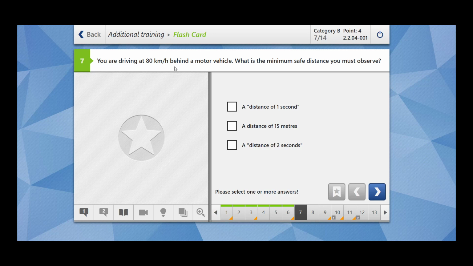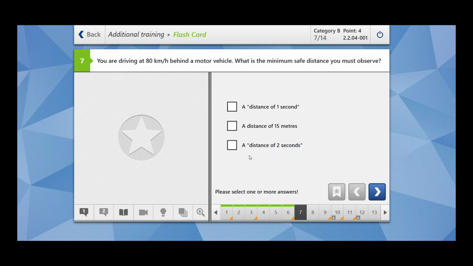You are driving at 80 km per hour behind a motor vehicle. What is the minimum safe distance you must observe? We have covered a question like that, where we said if we are outside and we are traveling at 100 km per hour, then the minimum safe distance is half of the speedometer reading. So in that case, it was 50 meter. And now here it is 80 km per hour, so half of the speedometer reading is 40 meter.